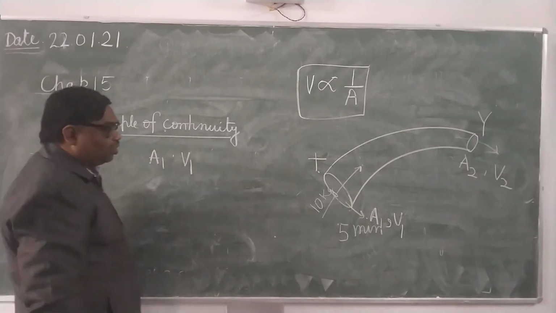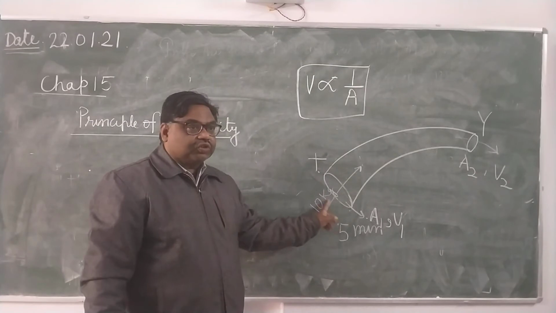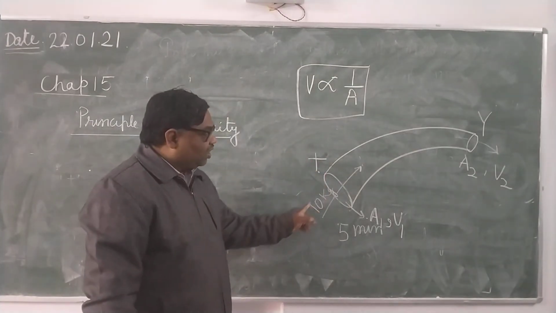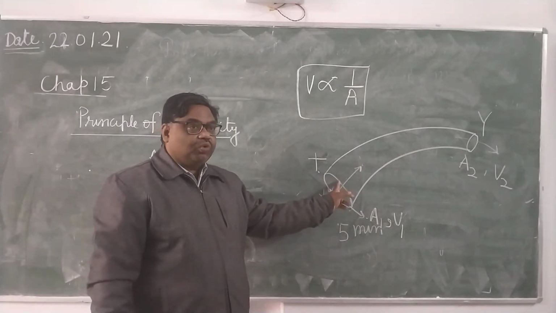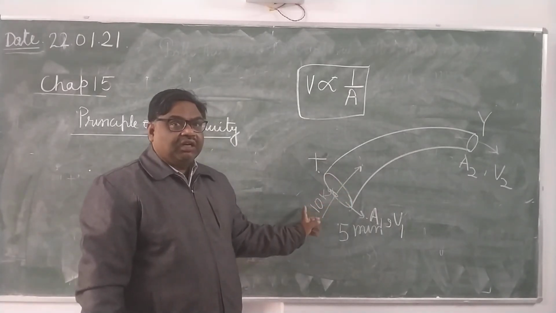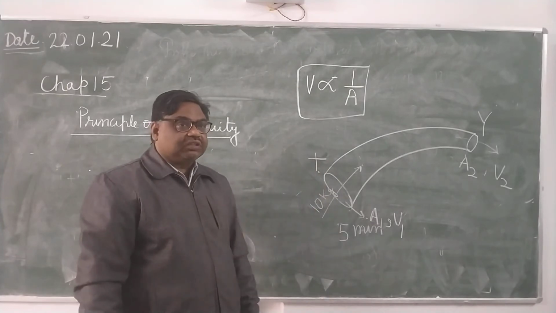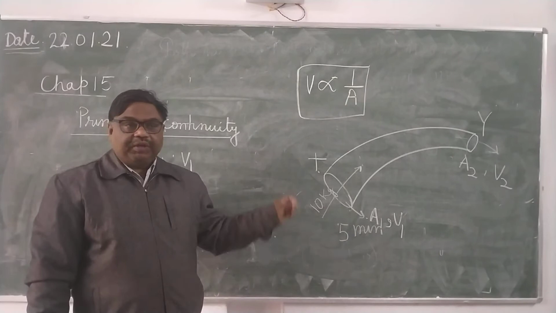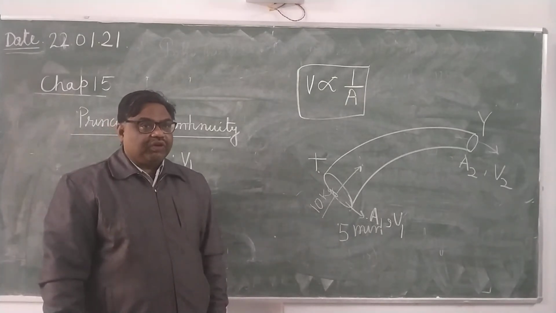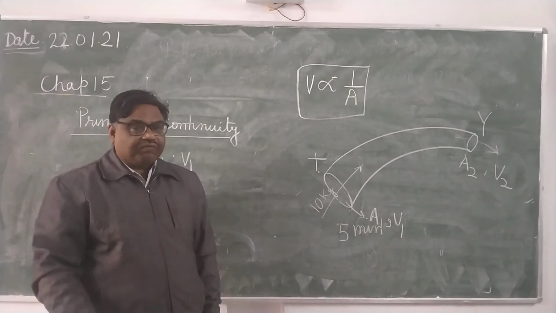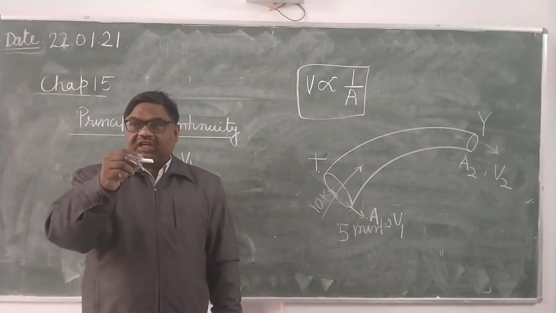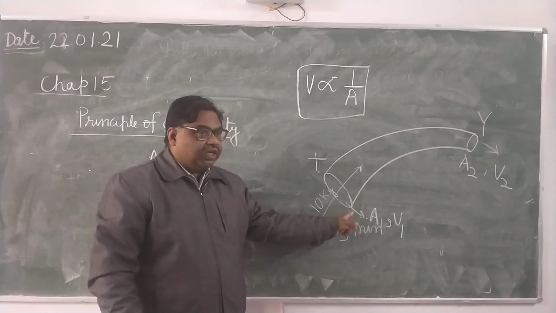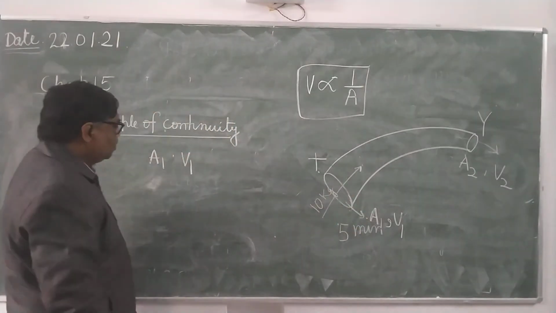And why is it so? Because V1 is the velocity here, means in unit time, in 1 second, V1 length liquid column passes through it. So what will be the volume of that liquid column? That will be equal to A1 into V1. Because this flow is in cylindrical shape, therefore the volume is A1 into V1.